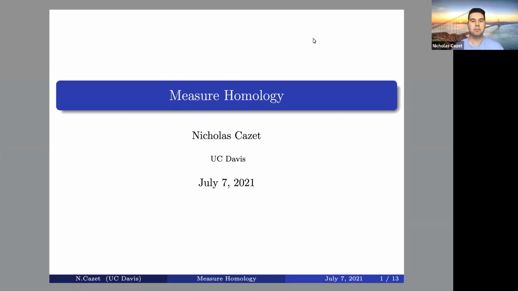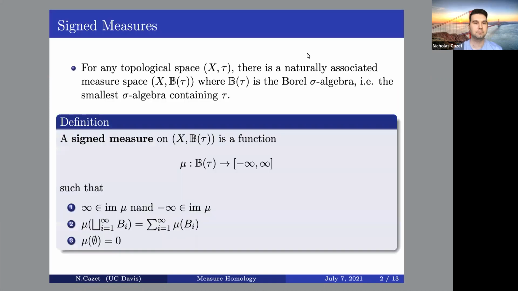My name is Nicholas. I'm finishing my second year at UC Davis, and I'm talking about measure homology, specifically how it relates to a classification problem of what's being called wild algebraic topology.